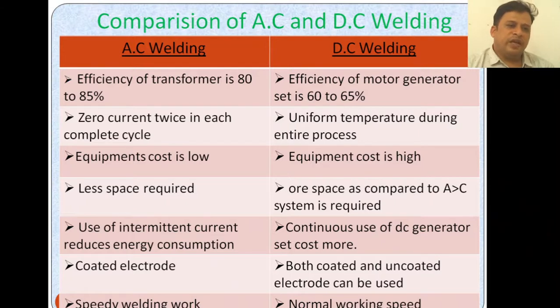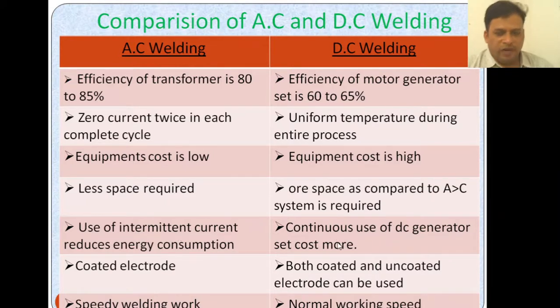In AC welding, equipment cost is low, and in DC welding, equipment cost is high. AC welding requires less space, and DC requires more space compared to the AC system. The use of intermittent current reduces energy consumption, while continuous use of a DC generator set costs more.